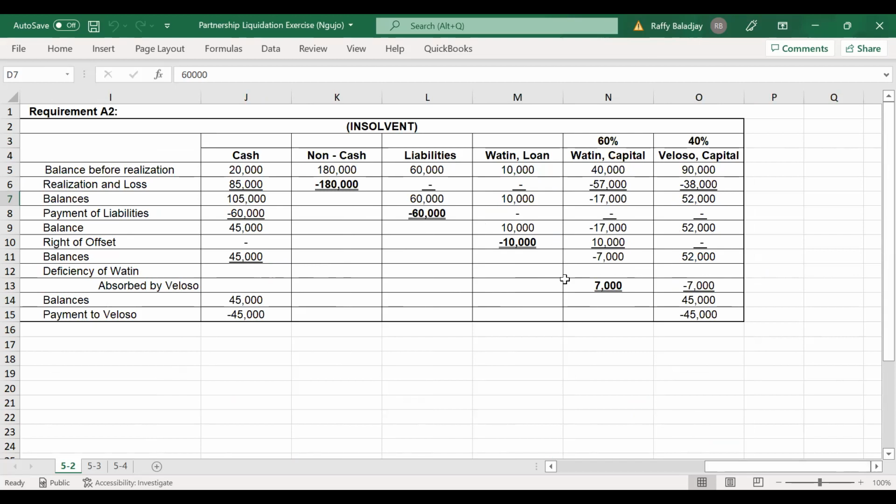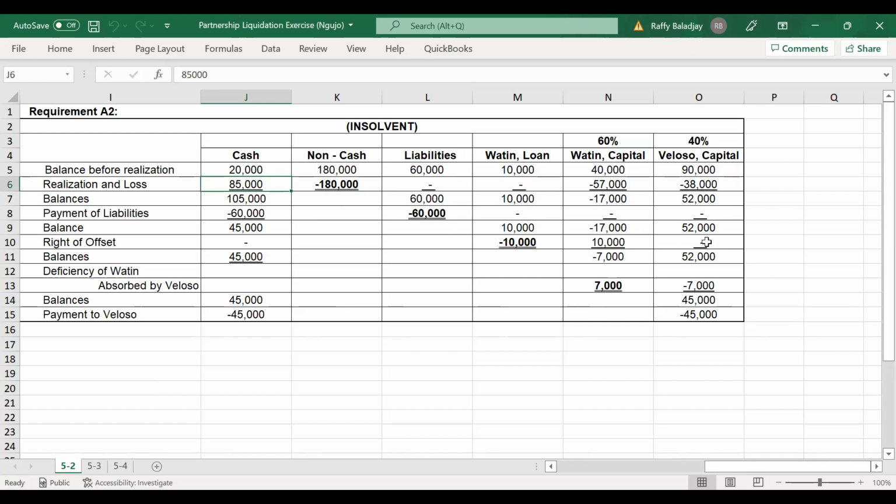Our second assumption is that Watin is insolvent. It means that Watin will have a capital deficiency, and then the remaining capital deficiency will be absorbed by the other partner, since Watin is insolvent. We will follow the same procedure. So you have here the realization of your non-cash asset. It's a loss. It will be distributed to the partners based on their profit and loss ratio. And then you pay your outside creditors in the amount of 60,000.